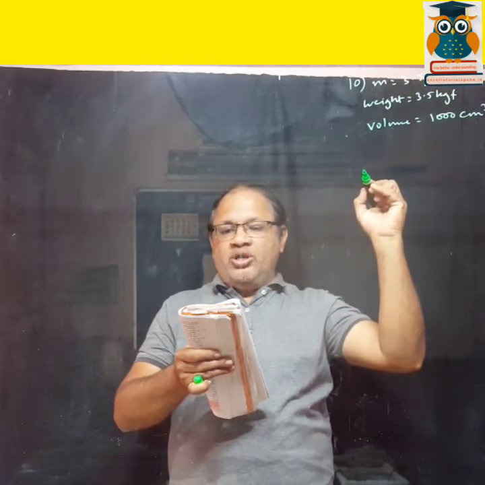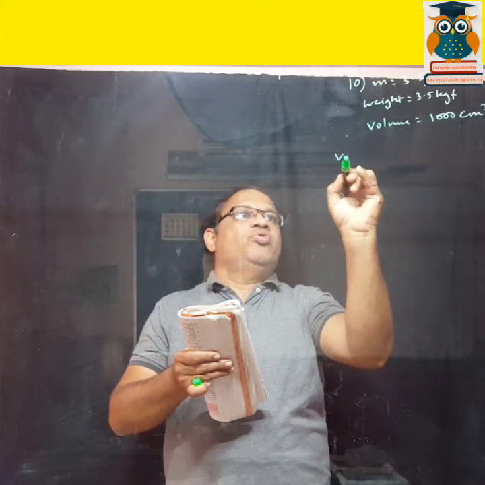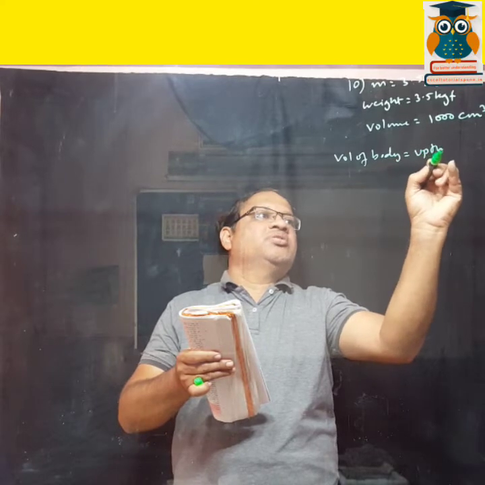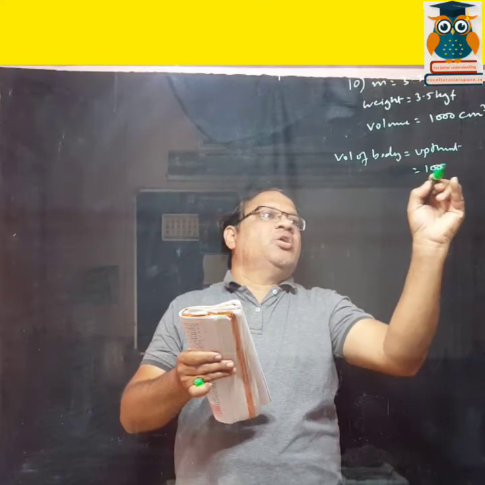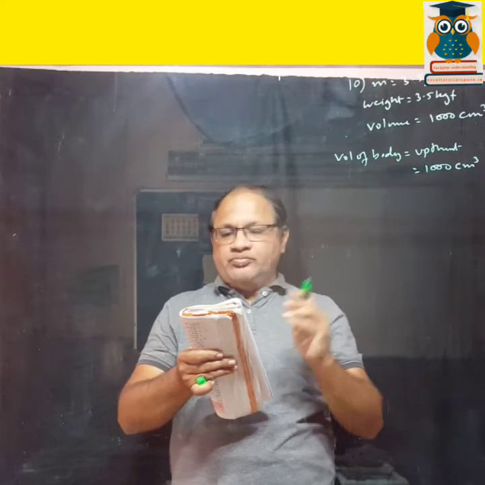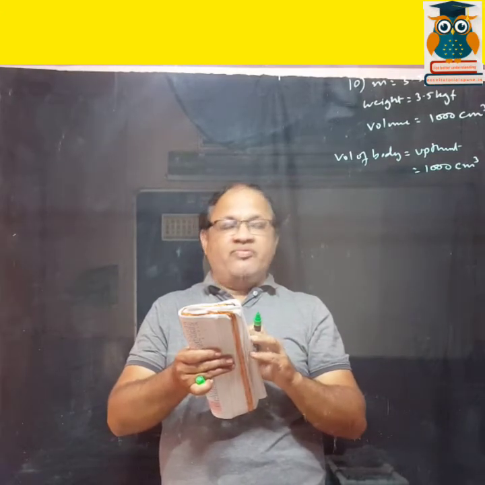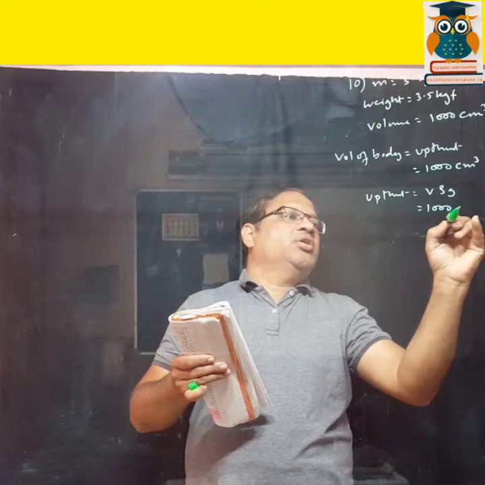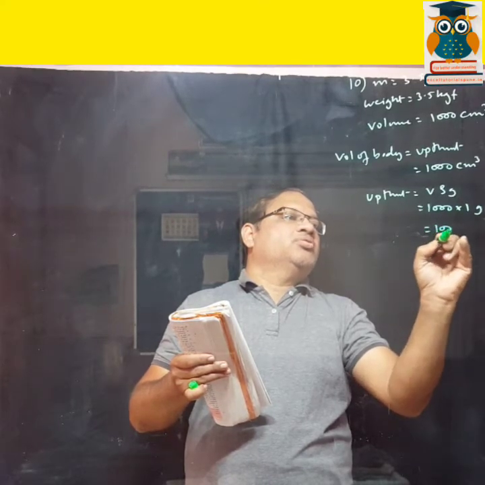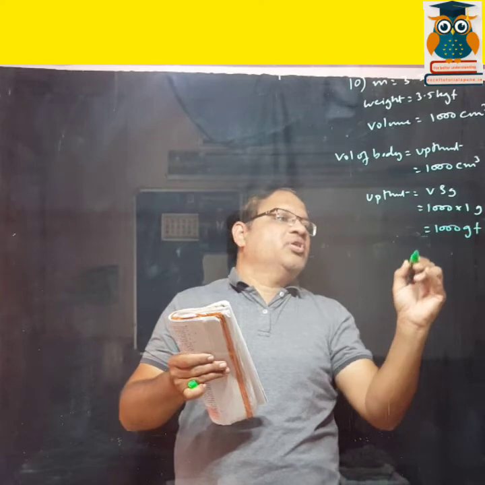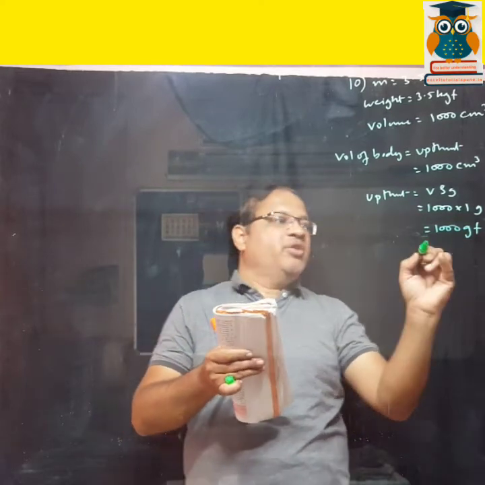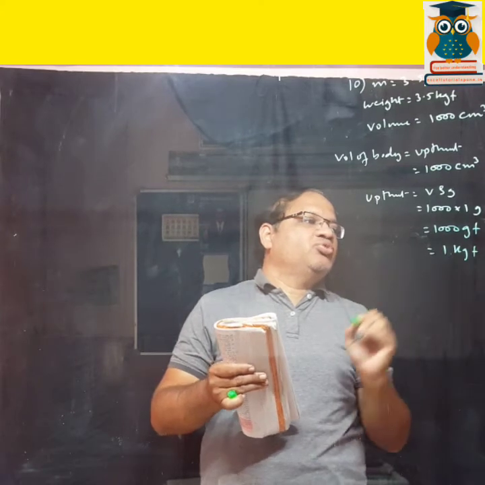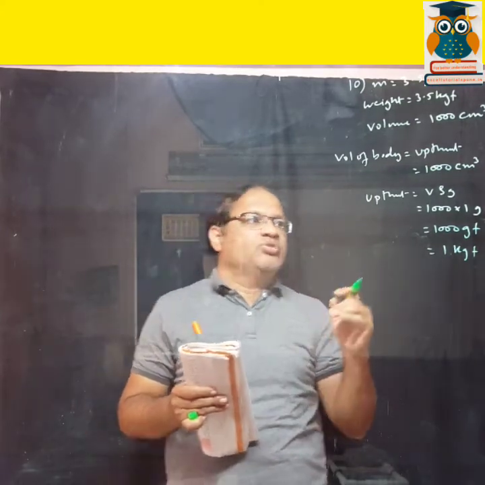Calculate the volume of the body. So volume of body is equal to the volume of water displaced, that is 1000 centimeter cube. Then upthrust on the body: volume is 1000, density is 1, so 1000 gf. And if you want to convert that gf into kgf, GF to KGF you have to divide by 1000.